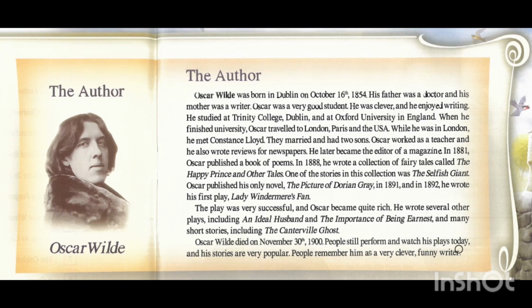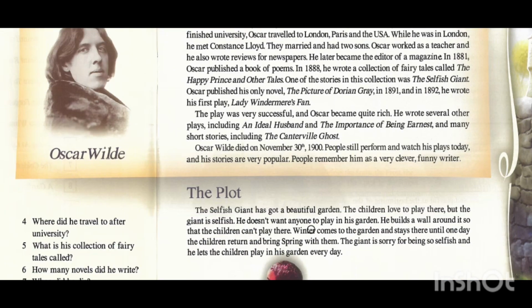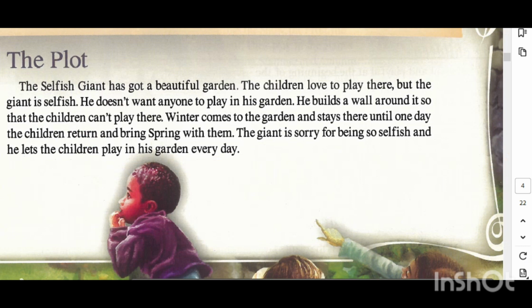We still watch and read his stories, and his stories are very popular, means very common, that people know his stories. People remember him as a very clever, funny writer. This is the life of our author who wrote this story, The Selfish Giant. Now we want to know the plot of this story. The plot is a group or series of events that happen, and we want to know this series: what happened at the beginning, what happened in the middle, what happened at the end. This is the plot of the story.